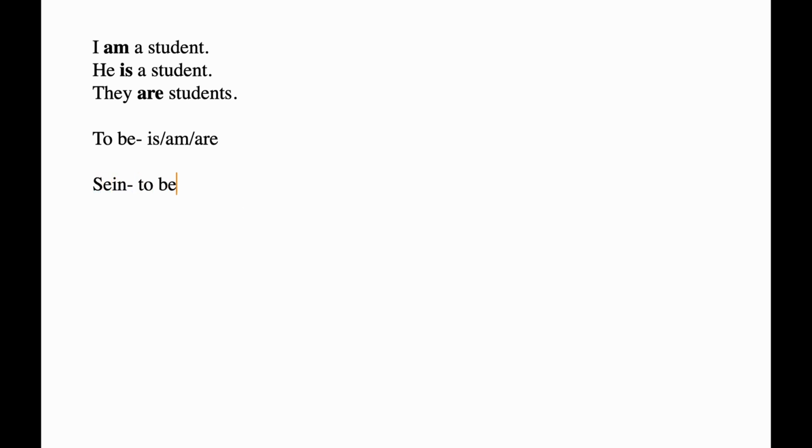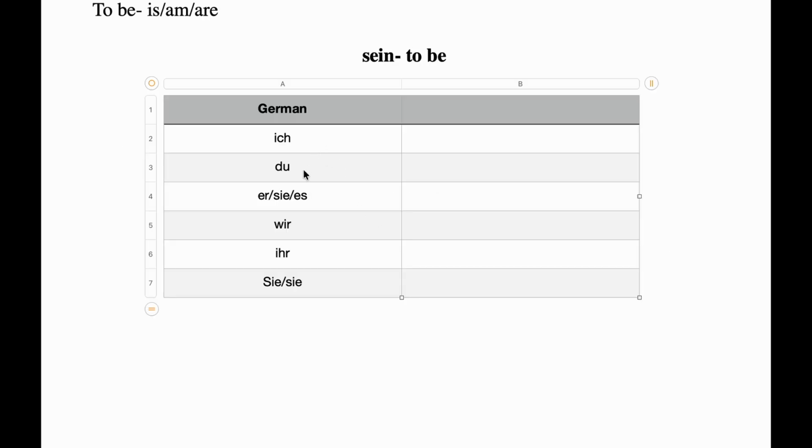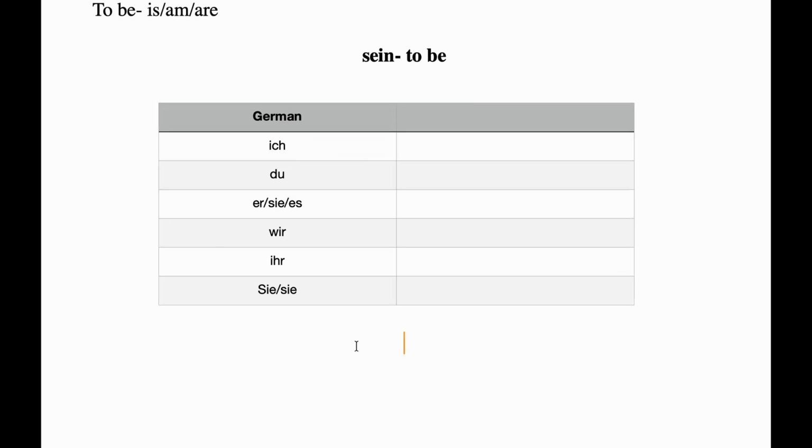And the conjugation of this verb sein is different with all the pronouns we have learned. Let's look into the conjugation of the verb sein. So we have ich, du, er, sie, es, wir, ihr, Sie and sie. Now if you see here, I have changed the sequence of these personal pronouns. It will be good if you also learn all the pronouns in this sequence, because from now onward we will be doing all the conjugation in this format. And later we will be doing a trick which is easy to follow under this format.